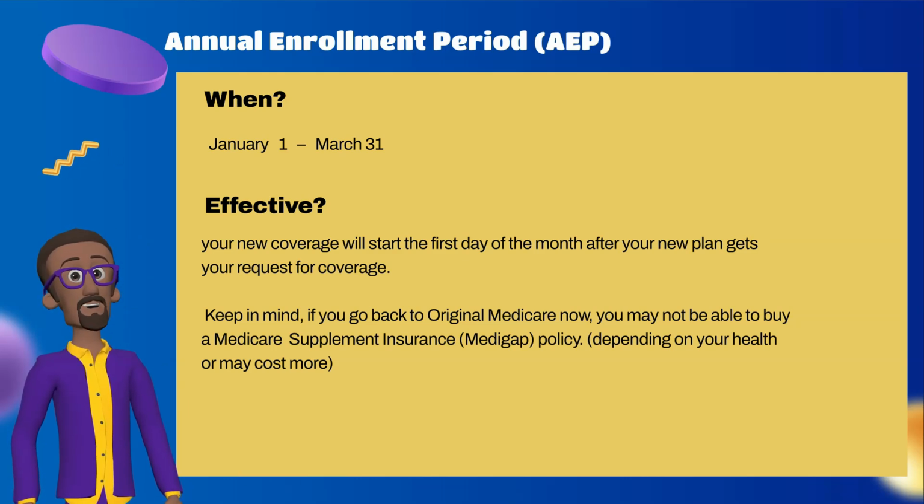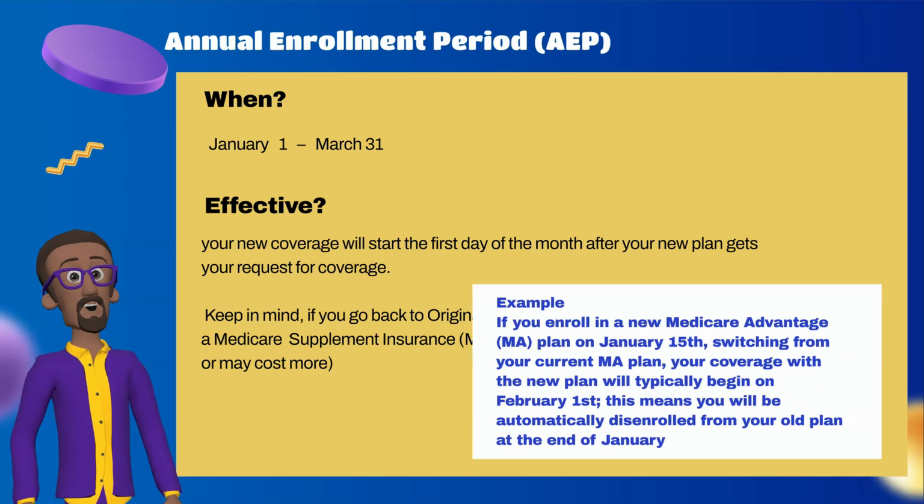Effective? First day of the month after your new plan gets your request for coverage. Example: if you enroll in a new Medicare Advantage, MA, plan on January 15th, switching from your current MA plan, your coverage with the new plan will typically begin on February 1st. This means you will be automatically disenrolled from your old plan at the end of January.